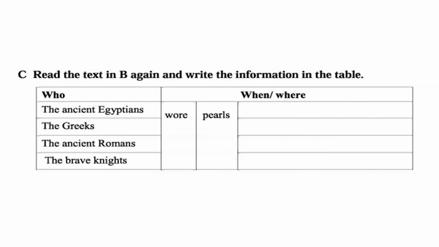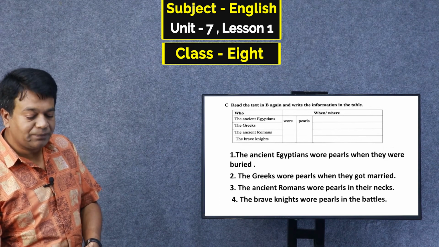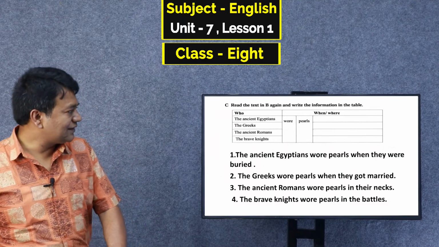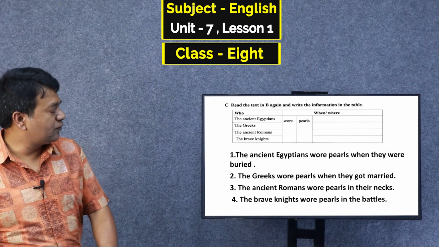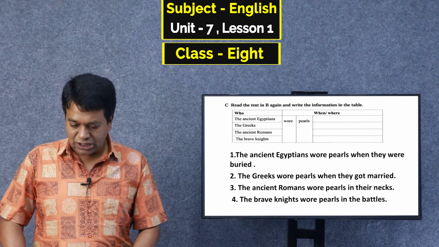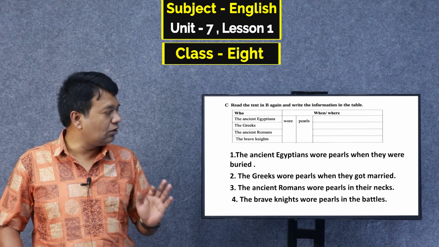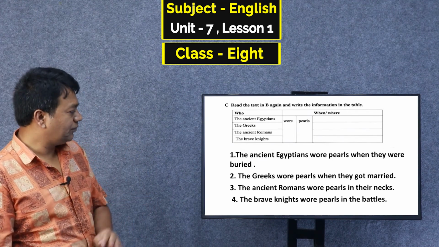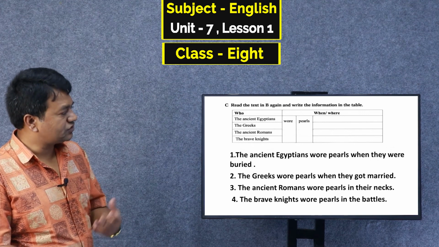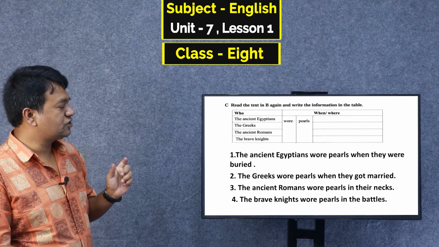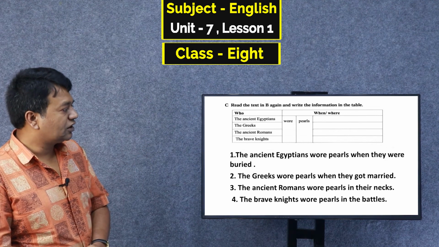Okay, so the next one, the brave knights. The last line of the passage, you already answered these things in the last question. The brave knights wore pearls in the battles. So dear students, just see here from the text, we have given a lot of information, and everything depends on pearls. So now go to the next. Now I think you could understand the text and you could answer all these things. Dear student, we have already completed section C, and I think you understand how you will write these things. You have to collect the information from the text, and then you have to fill up the gaps.